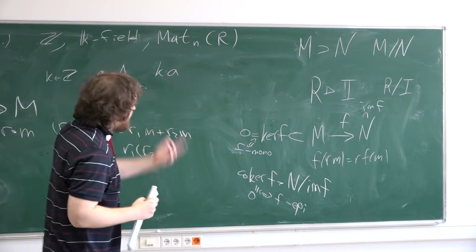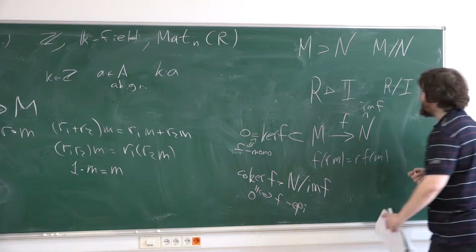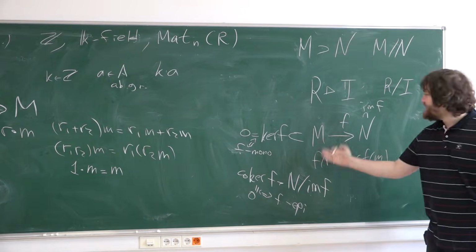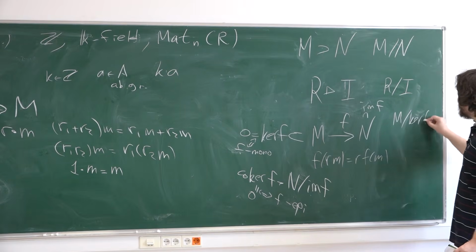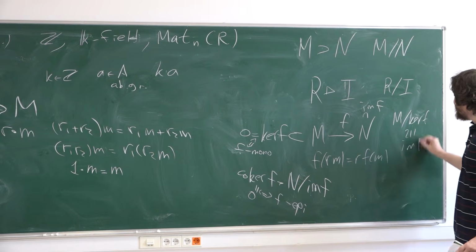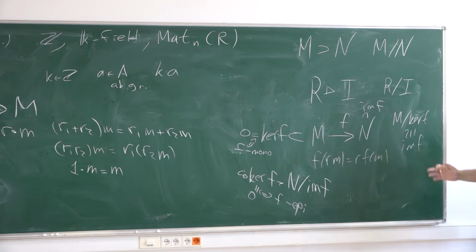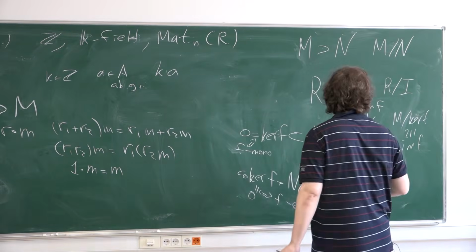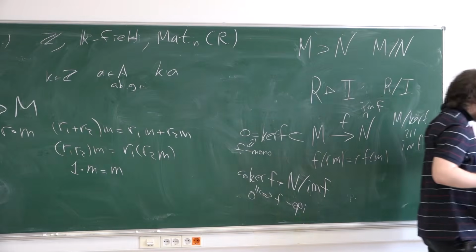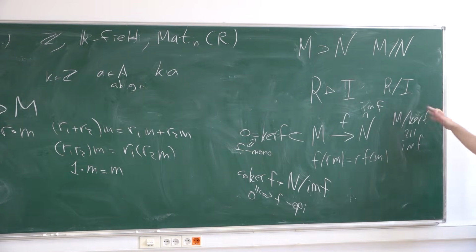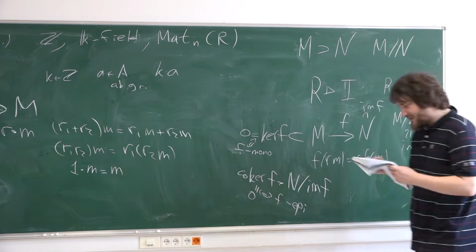Okay. You can ask what is a co-image? Co-image is the quotient by the kernel, but maybe you know from algebra that the quotient by the kernel is isomorphic to the image. So co-image is the same thing as image. It's an algebraic fact. So we do not use some different name for this object.